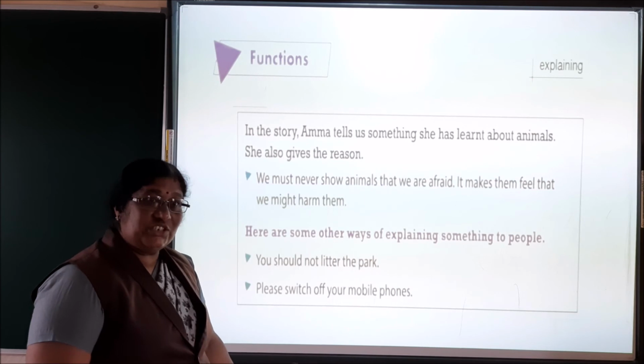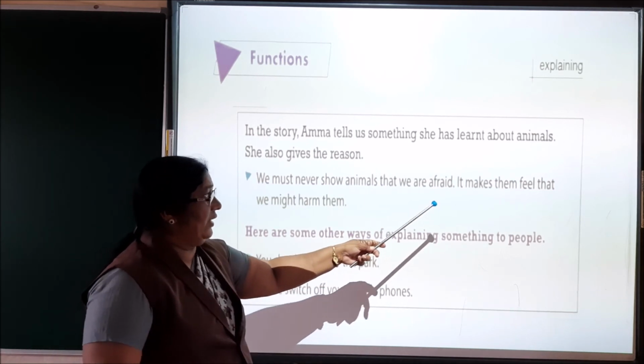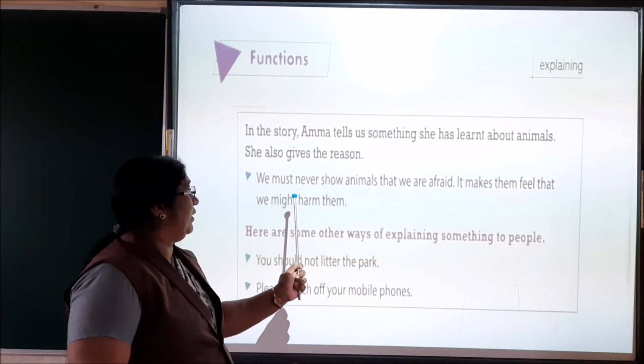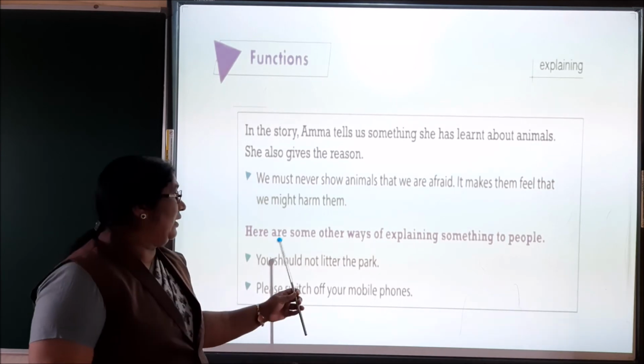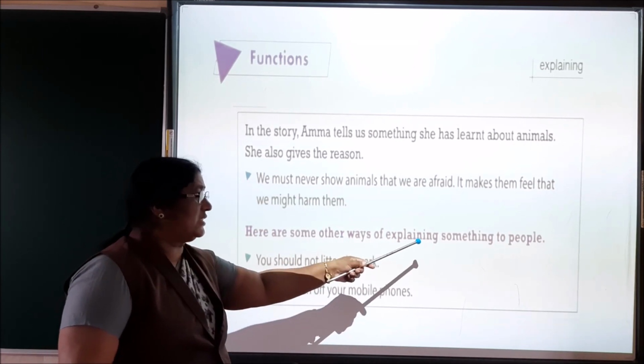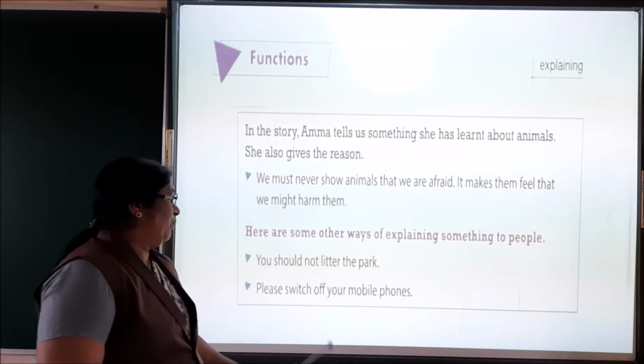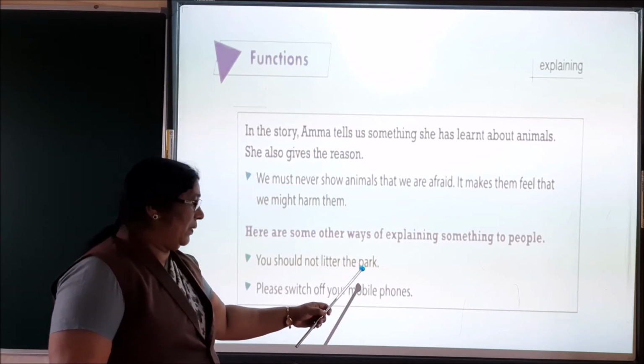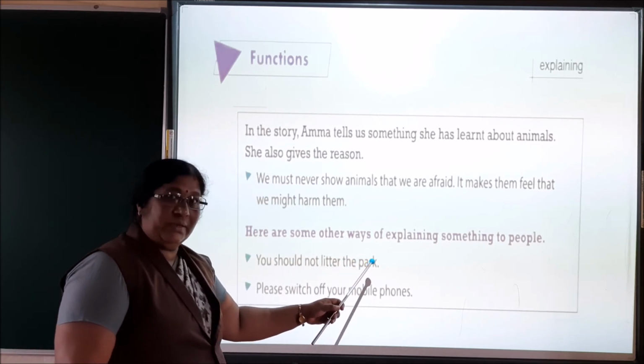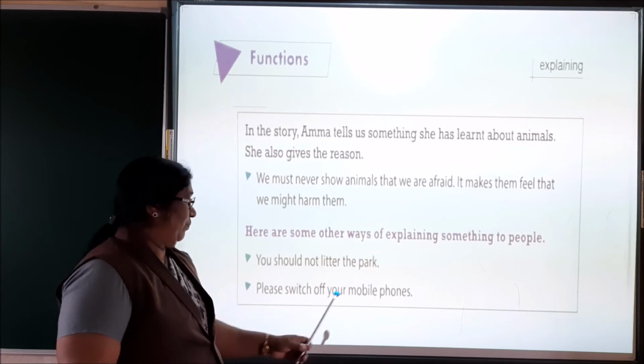that we must never show animals that we are afraid. What is the reason she has given? She has given: it makes them feel that we might harm them. Here are some other ways of explaining something to people. You should not litter the park. Here, litter means making the park dirty.